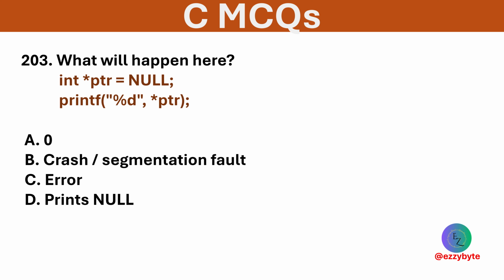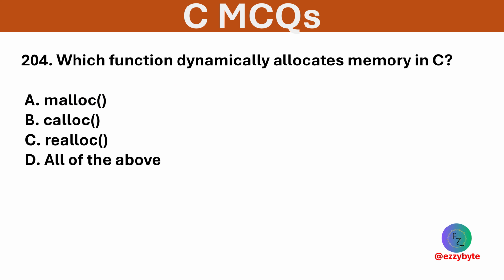What is the correct output of the following code? Options are 0, crash or segmentation fault, error, and print null. Option D is correct. Dereferencing null causes a crash. Which function dynamically allocates memory in C? Options are malloc, calloc, realloc, all of the above. Option D is correct. All three are memory allocation functions.